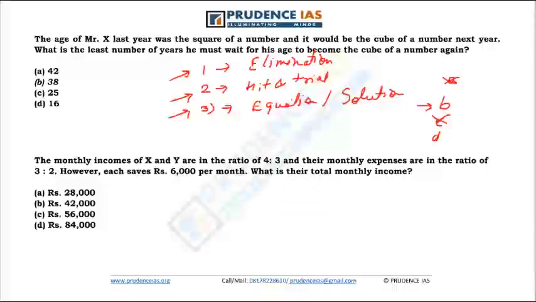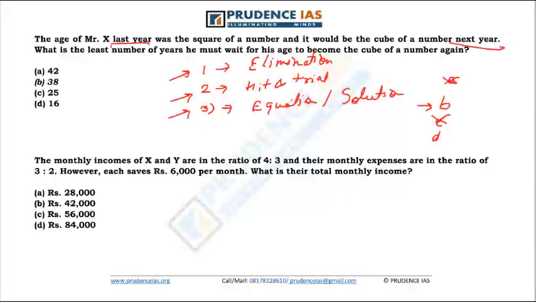How is that important? When I see this question, I think straight away that okay, I have 5 square 25 and 3 cube 27. I have a cube of a number and a square of a number, and the difference between these two is 2. Last year, next year, difference of 2 years. So now I know straight away that the age he's talking about is 27 next year.